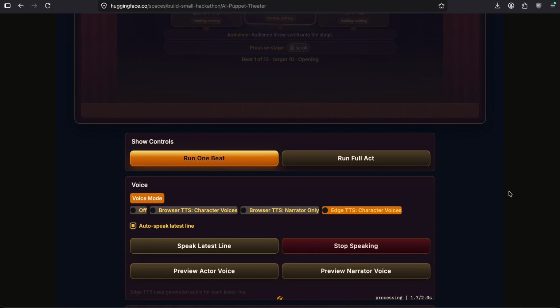The scroll unfurls, blue sugar crystals float into view, proving the cupcake was never stolen.